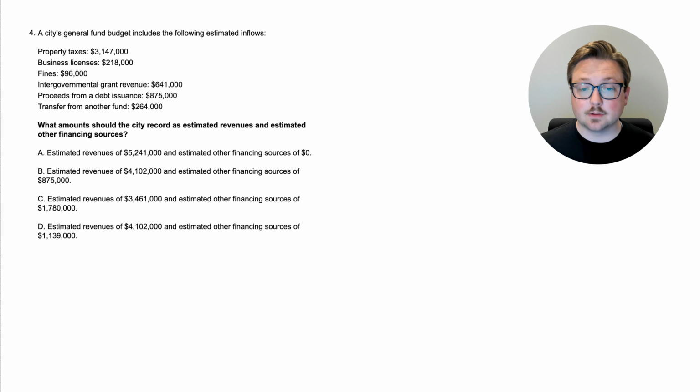So out of all these amounts, what is going to be the estimated revenues and what's going to be the estimated other financing sources? Now, we haven't really talked about this directly yet. We haven't talked about what is considered estimated revenue and what's considered an estimated other financing source. Based on what you might have learned from previous videos or from your review course, maybe you have an idea. If not, that's okay. We're going to use this question to learn that. If you want, go ahead and pause the video to think through this, but if not, let's go to the answer together.